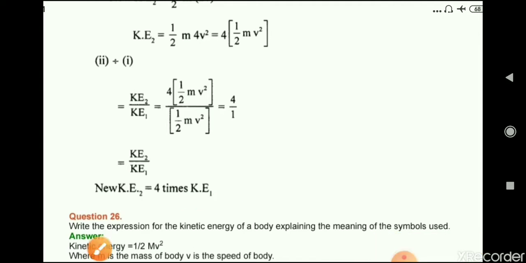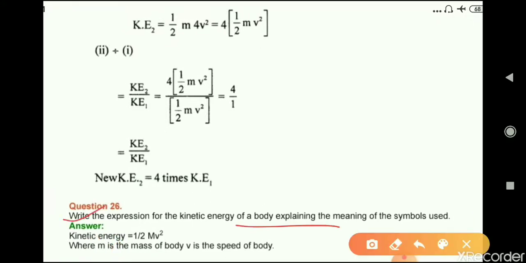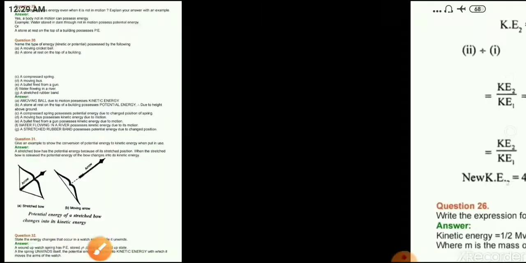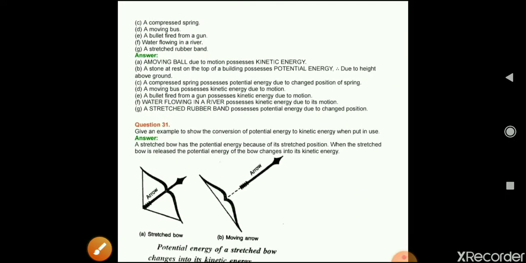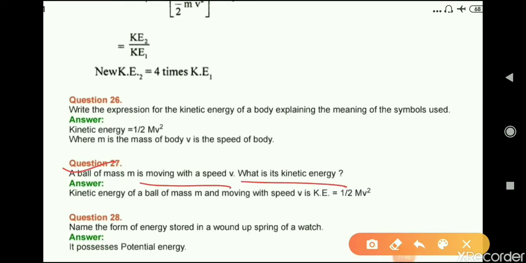Okay. Now, question number 26. Write the expression for the kinetic energy of a body, explaining the meaning of the symbols used. Kinetic energy is equal to half mv square, where m is the mass of the body and v is the speed of the body. Question number 27. A ball of mass m is moving with a speed v. What is its kinetic energy? The kinetic energy of a ball of mass m moving with a speed v is half mv square.